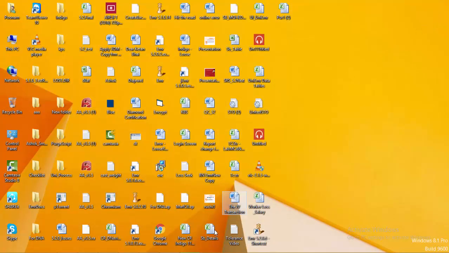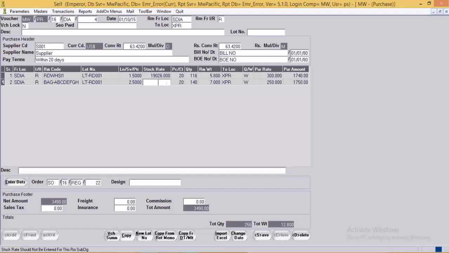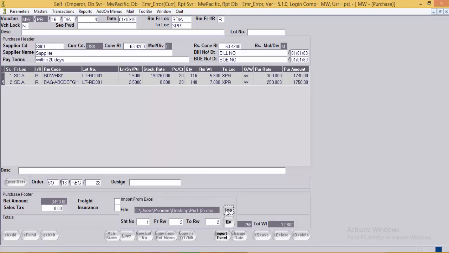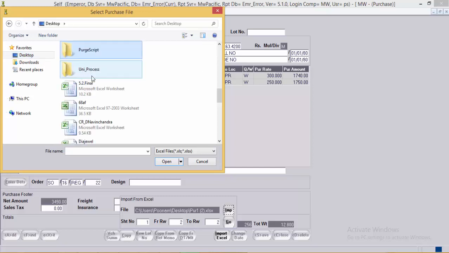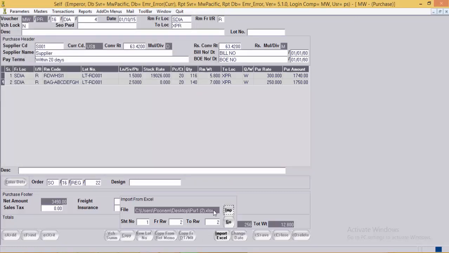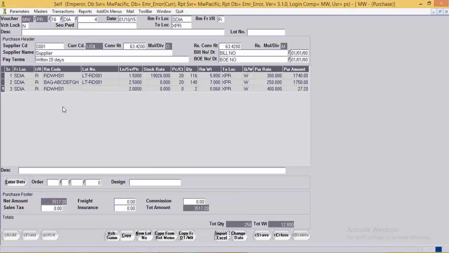Now we'll import this sheet into the purchase entry. Click on Import Excel button. Specify the path. After the path is selected, specify the sheet number and the row from to, and then click on Go button.